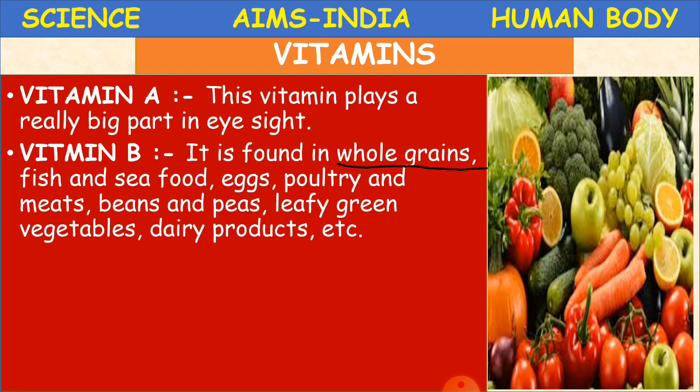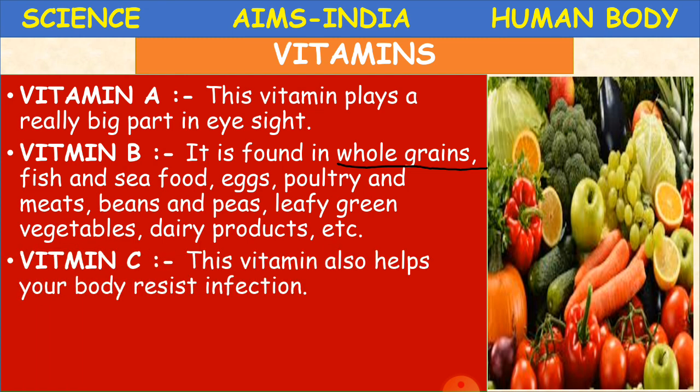Okay, now we'll see vitamin C, children. This vitamin also helps your body resist infection. Resist in the sense it is going to stop the infection. Normally the body gets infected when the body gets weak. So if we have vitamin C in proper volume in our body, then this infection will be stopped.